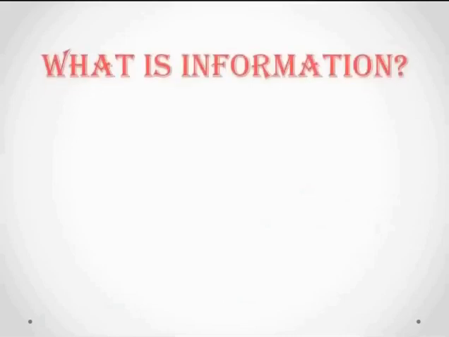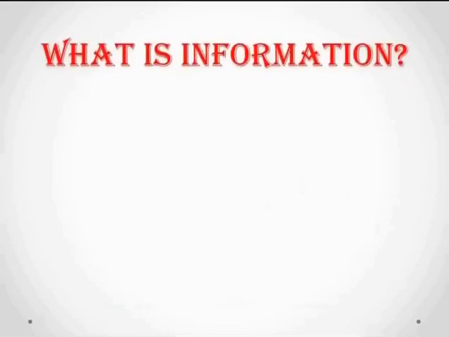I will move on to information. So what is information? How are we going to process the information? We'll see that now. Normally information is a set of data which is processed or presented in a meaningful way. So what are the requirements that we have been given? Based on the requirements, the data is processed in a meaningful way. Okay, so this is information.